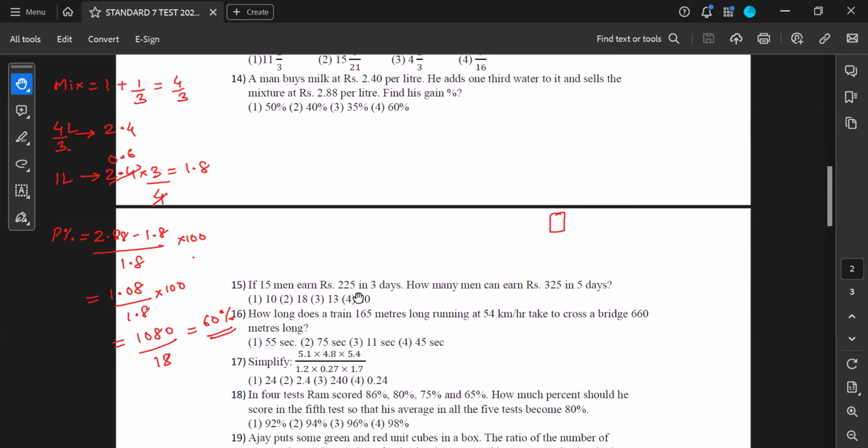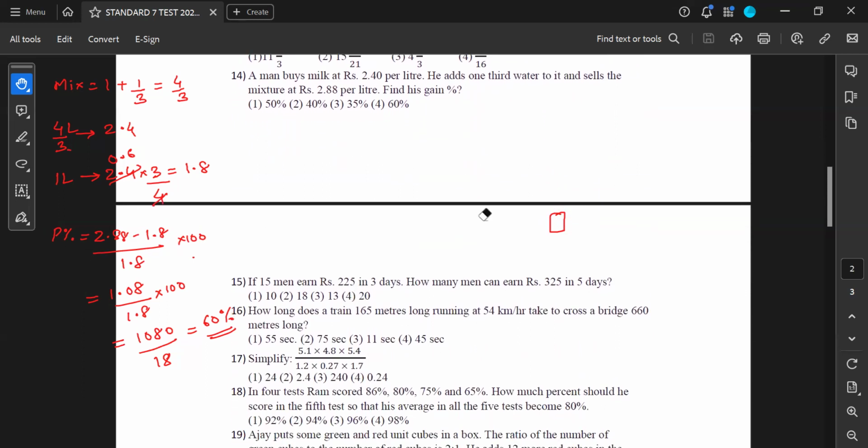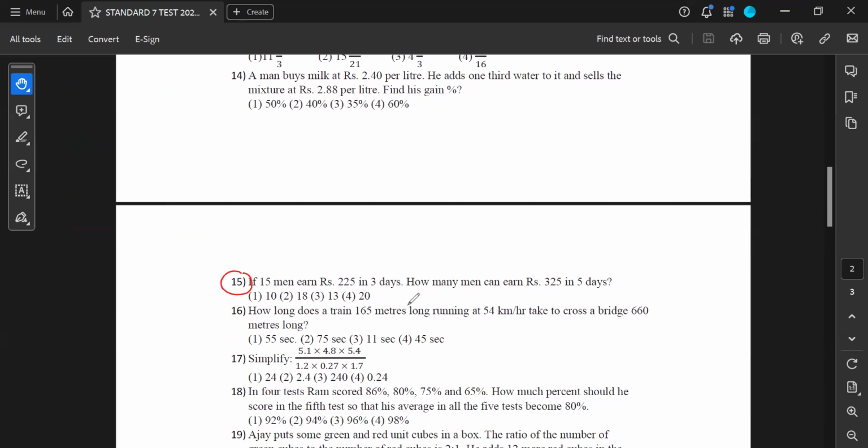Shall I proceed to the next one? Yes, sir. Next question. 15th question. If 15 men earn 225 rupees in 3 days, how many men can earn 325 rupees in 5 days?